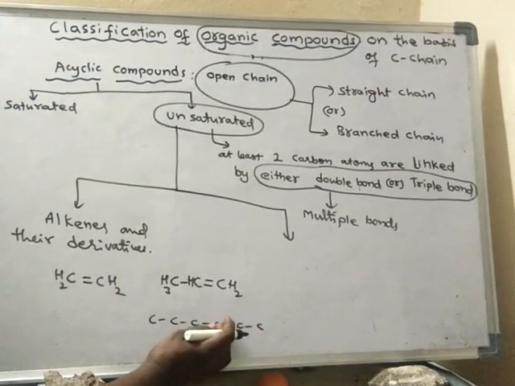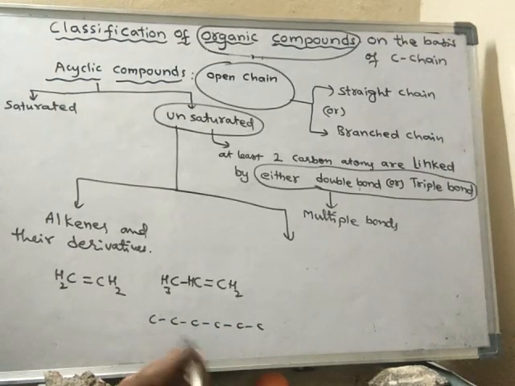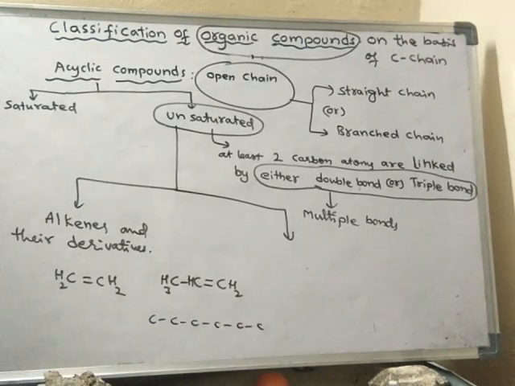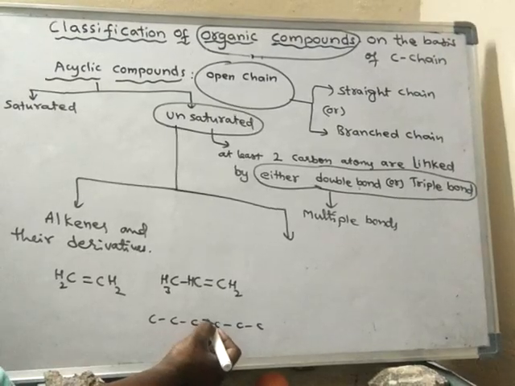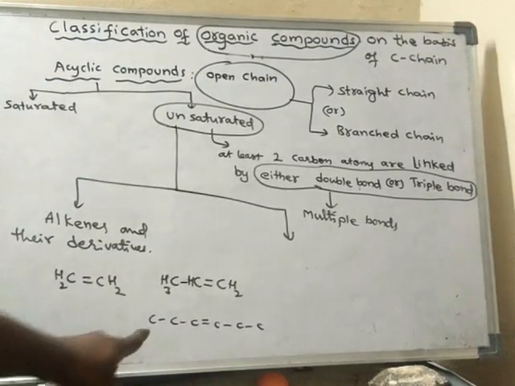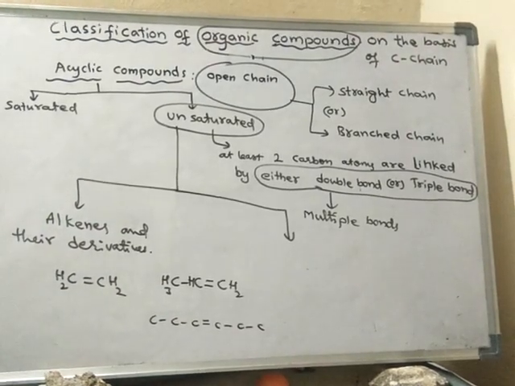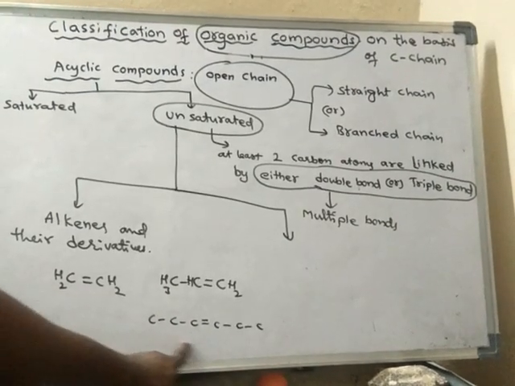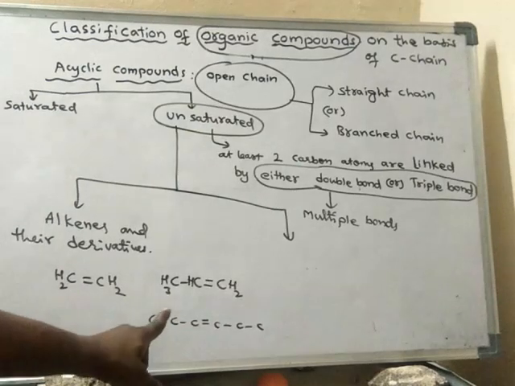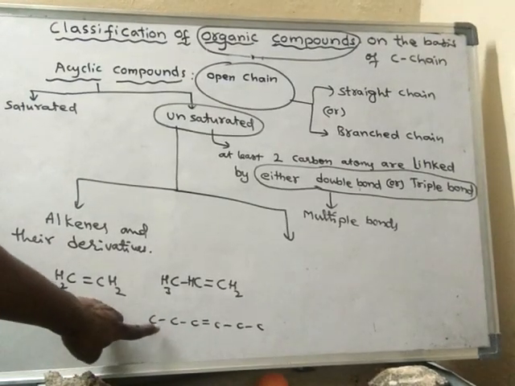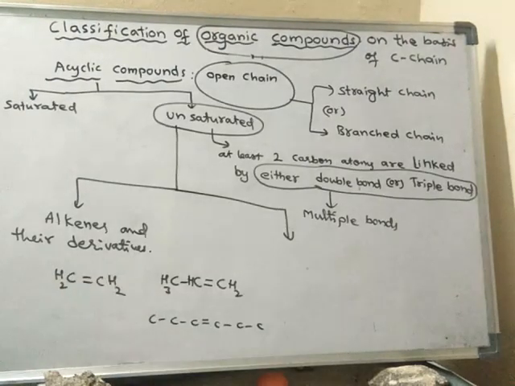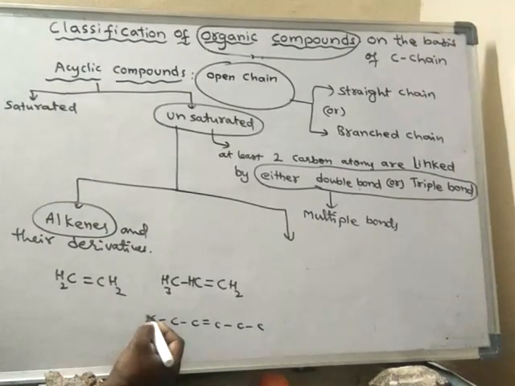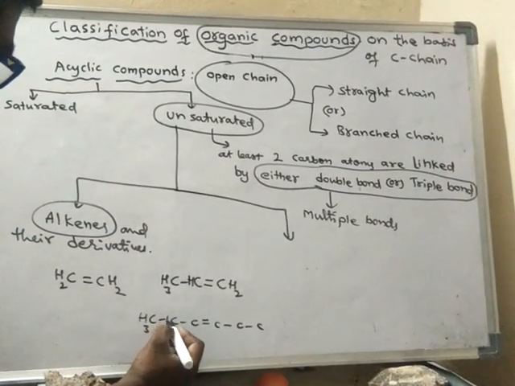I am not writing hydrogens. Simply imagine that hydrogen atoms are also present along with carbon. I am simply writing the carbon skeleton. Suppose somewhere in this chain of carbon atoms there is at least one double bond between any two carbon atoms. Then this compound should also contain hydrogens, because only two bonds are used between those carbons, and the remaining bonds are with hydrogen atoms. So this compound is said to be an alkene.